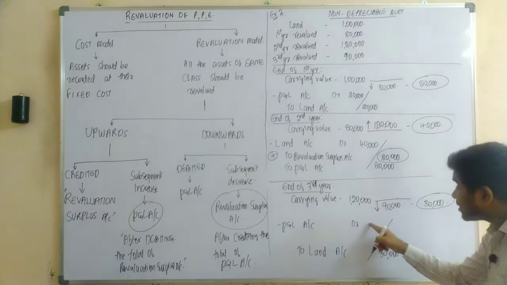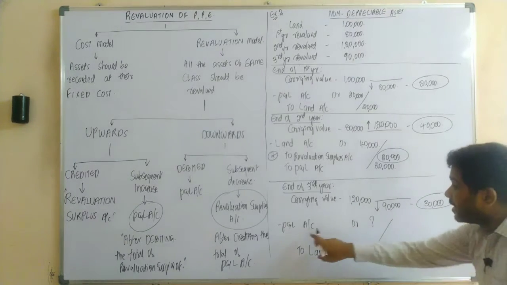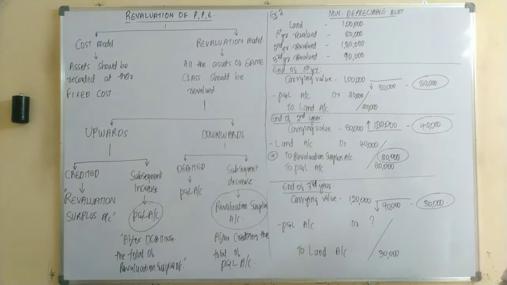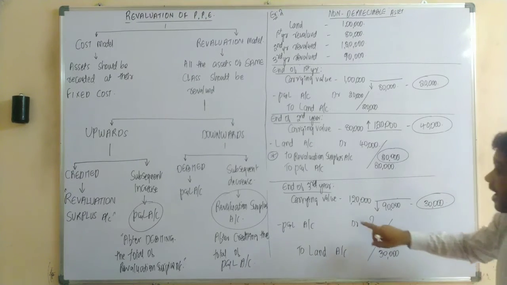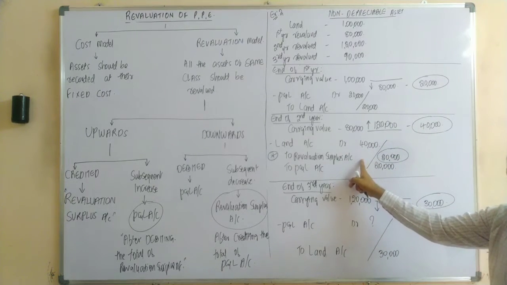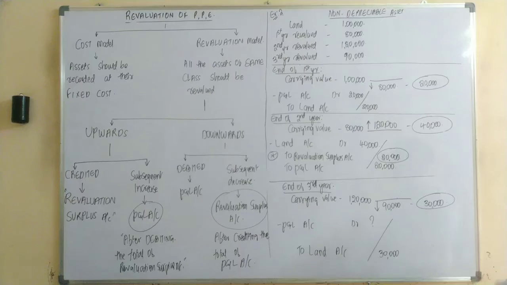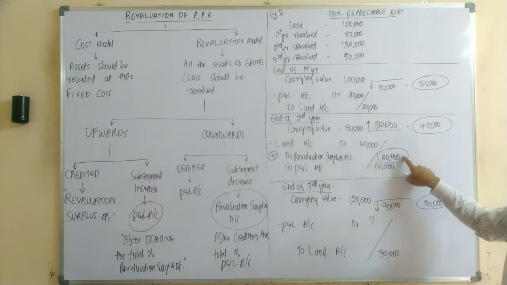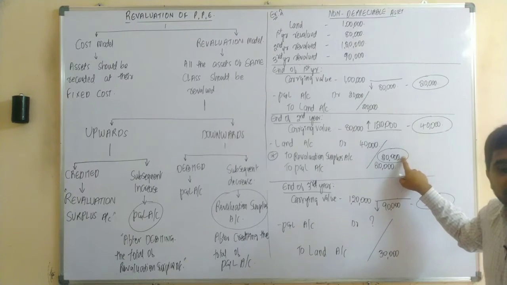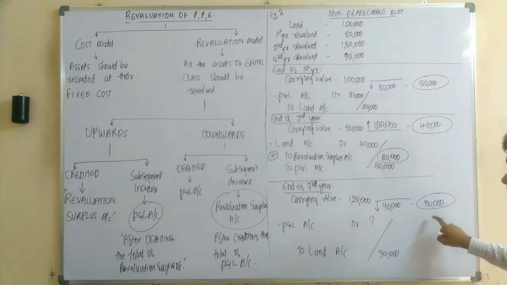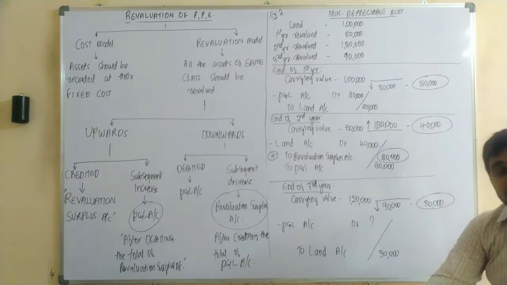Now, how much amount should be debited to P&L account, sir? That is, after cancelling your revaluation surplus of the second year. In the second year there is a gain of 20,000 rupees, and in the third year there is a loss of 30,000 rupees.